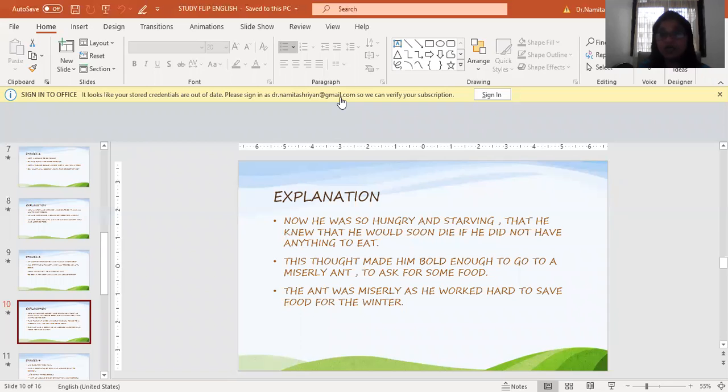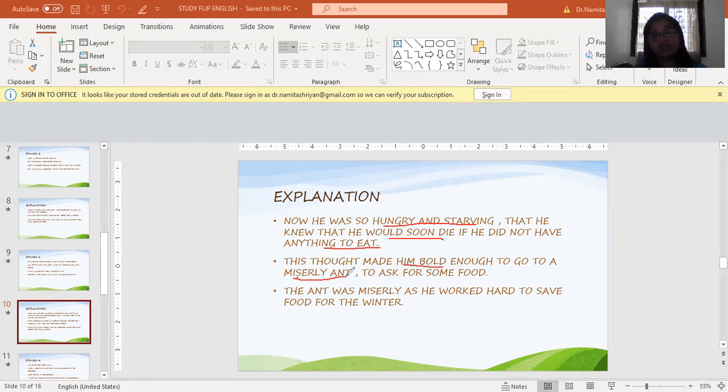Yes. So now he was hungry and he was starving, and all his cupboard was bare, right? He had nothing with him now. He was hungry and starving. He knew he would soon die if he did not have anything to eat, because the entire summer, instead of hoarding food, instead of keeping food in his house, he was only singing. Now his cupboard was empty and he was starving to death. This fact, that he was going to die, made him bold. He knew he had to make himself bold to go and beg somebody for food, so that he can stay alive. It made him bold enough to go to a miserly ant.